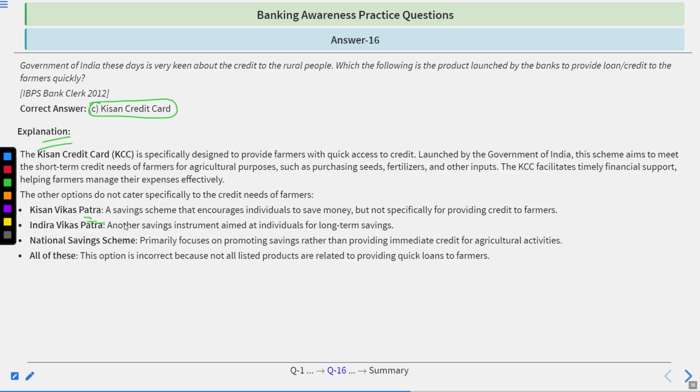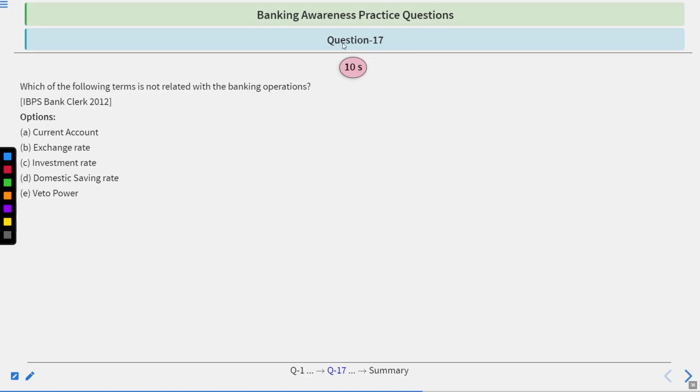Kisan Vikas Patra encourages individuals to save money but does not provide credit to farmers. Indira Vikas Patra is a saving instrument aimed at individuals for long-term savings. National Savings Scheme primarily focuses on promoting savings rather than providing immediate credit for agriculture activities. The option all of these is incorrect because not all listed products are related to providing quick loans to farmers. Question number 17.